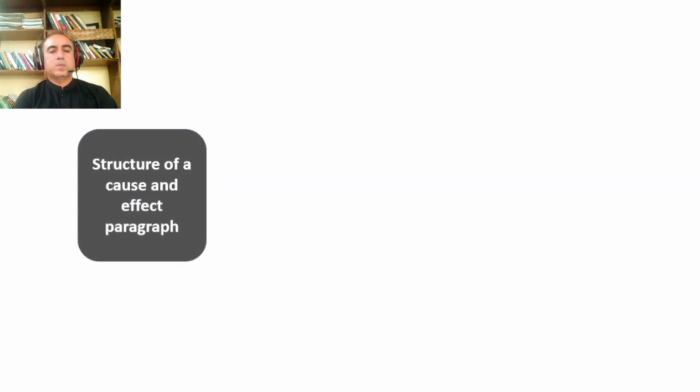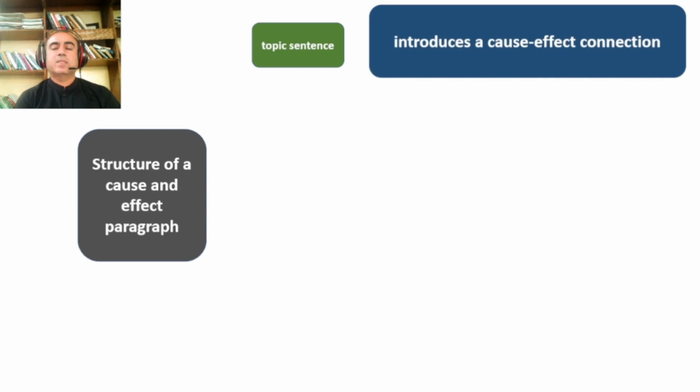Then here is the structure of a cause and effect paragraph. First of all there is a topic sentence that introduces a cause and effect relationship between two things. Usually a topic sentence for a cause and effect paragraph speaks about the relationship between two things from the very outset.